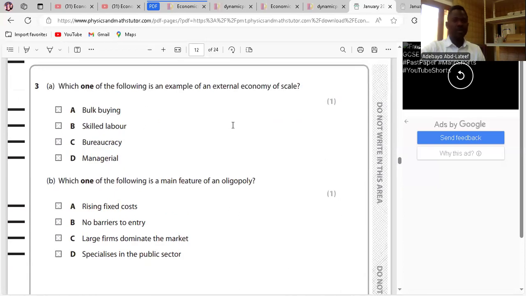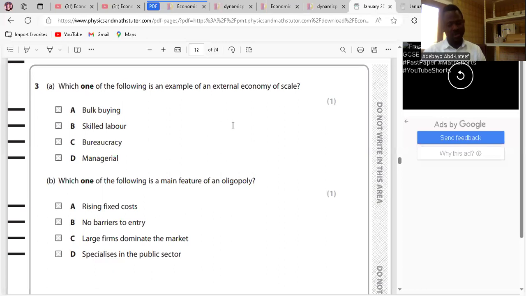3. Which one of the following is an example of external economies of scale? What is external economies of scale? External economies of scale is a cost advantage that firms within the industry enjoy as a result of the industry becoming bigger. Clear? So bulk buying is not external, it is internal, which is purchasing economies of scale.